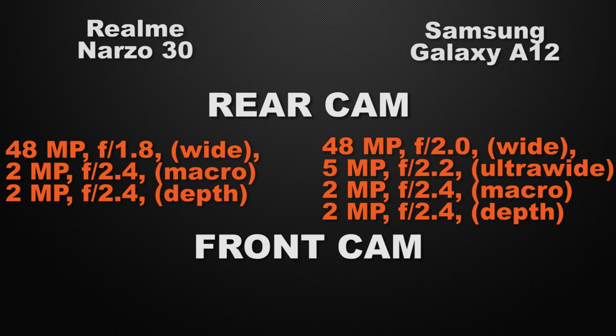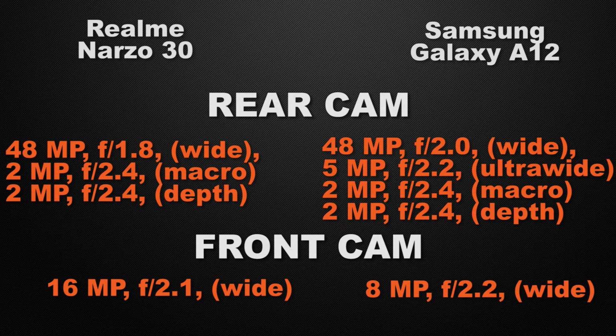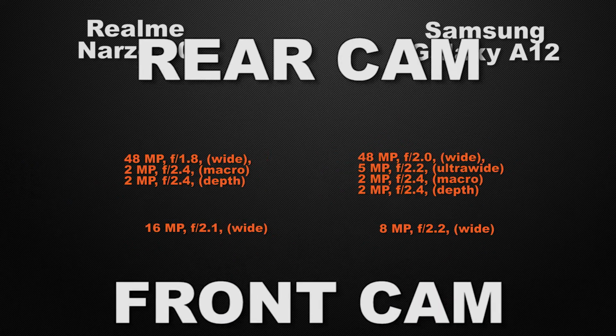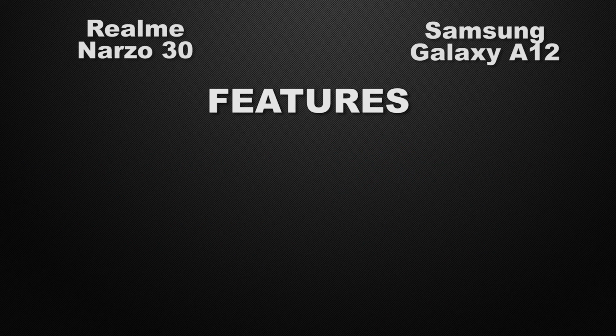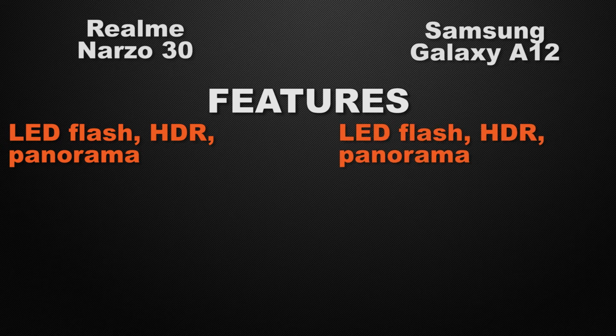And about the front camera of the devices, Narzo 30 has a 16 megapixel wide camera, whereas A12 has an 8 megapixel wide camera. So the winner here is Narzo 30 because it has a 16 megapixel wide camera, which can take high resolution photos. Let's talk about the camera features of the devices. Narzo 30 has LED flash, HDR and panorama, whereas A12 has LED flash, HDR and panorama. So it's a tie here.